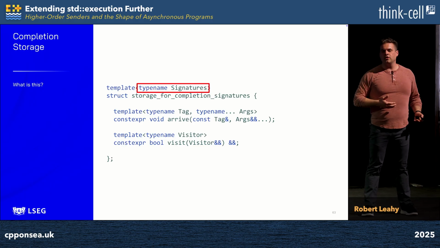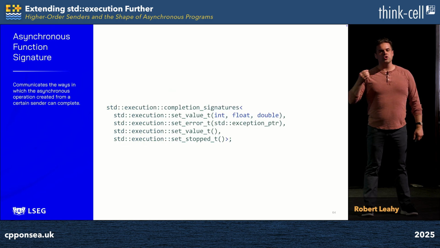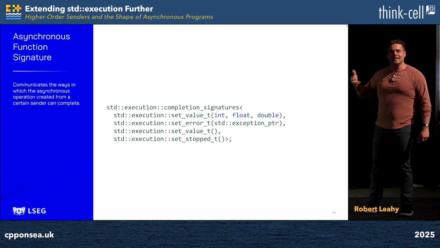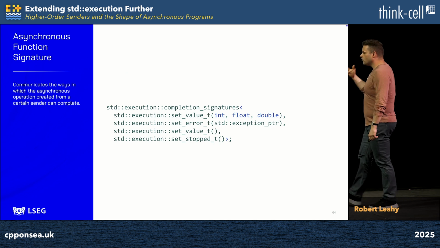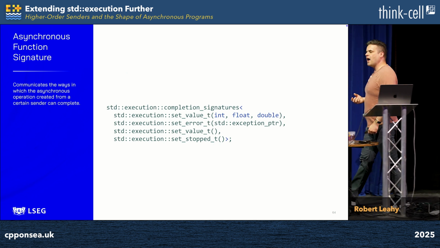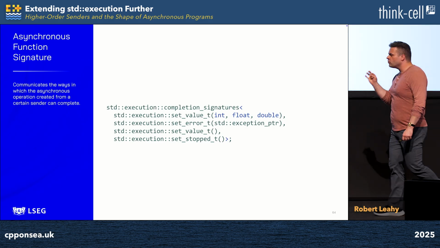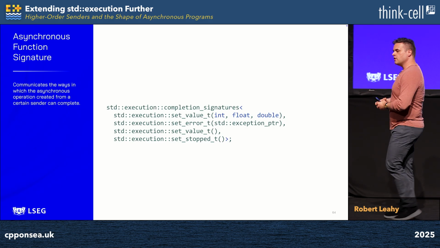You can interrogate a sender about all the ways in which it can complete, and it returns to you an instantiation of std::execution::completion_signatures which communicates this information. Each and every template parameter thereto indicates a possible way that sender will complete. And here we can already see the fact that std::execution brings us expressive power we simply lack in the synchronous domain. Because we can report as a first-class citizen that we complete successfully in multiple ways. We have no need for std::variant.